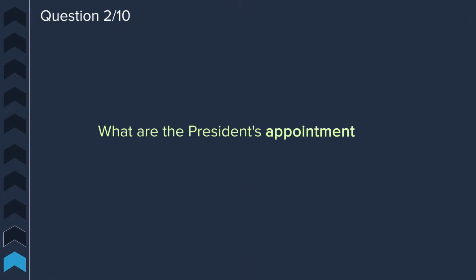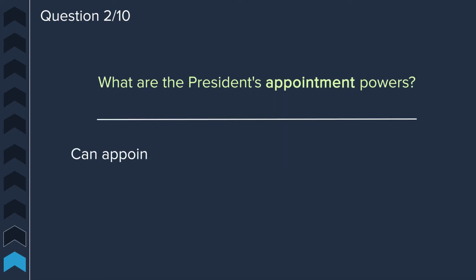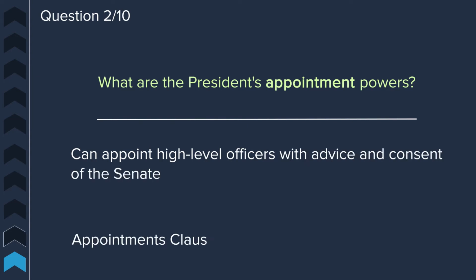Question 2. What are the president's appointment powers? The president can appoint high-level officers with the advice and consent of the Senate.